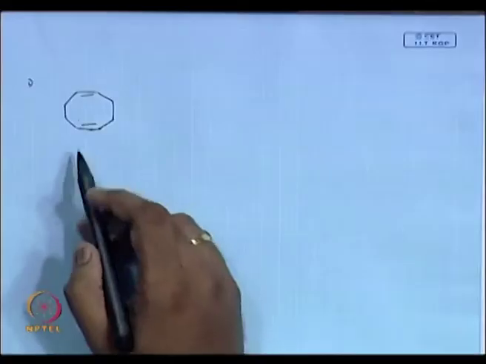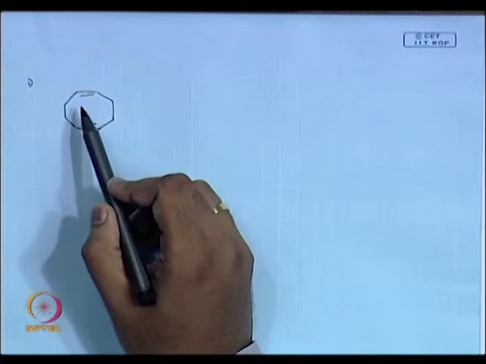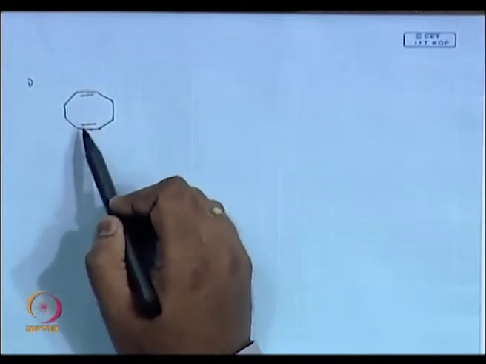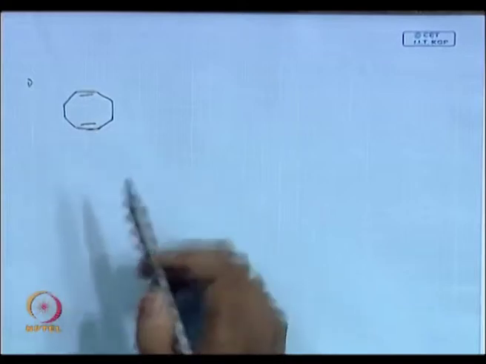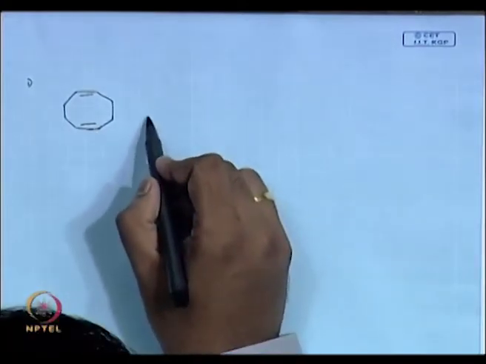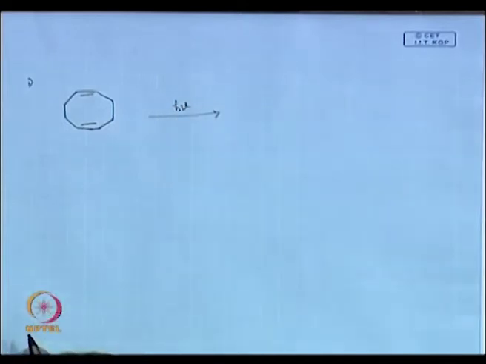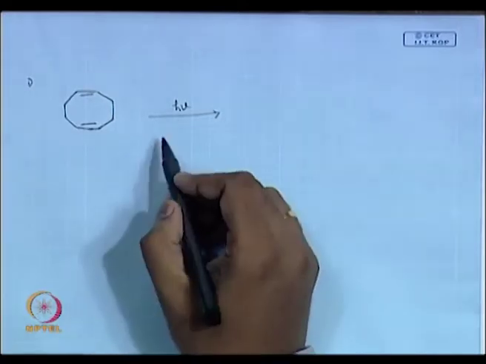What is the name of this compound? Numbering, how do we call it? 1,5-cyclooctadiene, right? Okay. I am taking 1,4-cyclooctadiene.